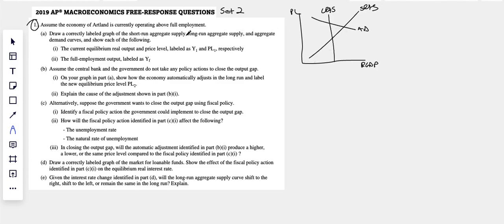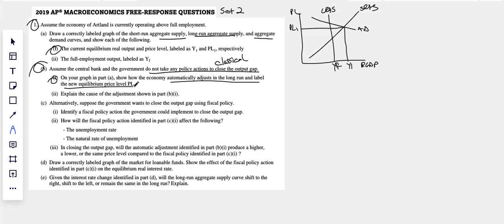Draw a correctly labeled graph of the short run aggregate supply, long run aggregate supply, aggregate demand, the current equilibrium output and price level, PL1, Y1, YF, and PL1. Assume the central bank and the government do not take any policy action. This is what we talk about as a classical view, right? The understanding is there is no monetary, no fiscal policy. Show how the economy automatically adjusts in the long run and label it PL2.